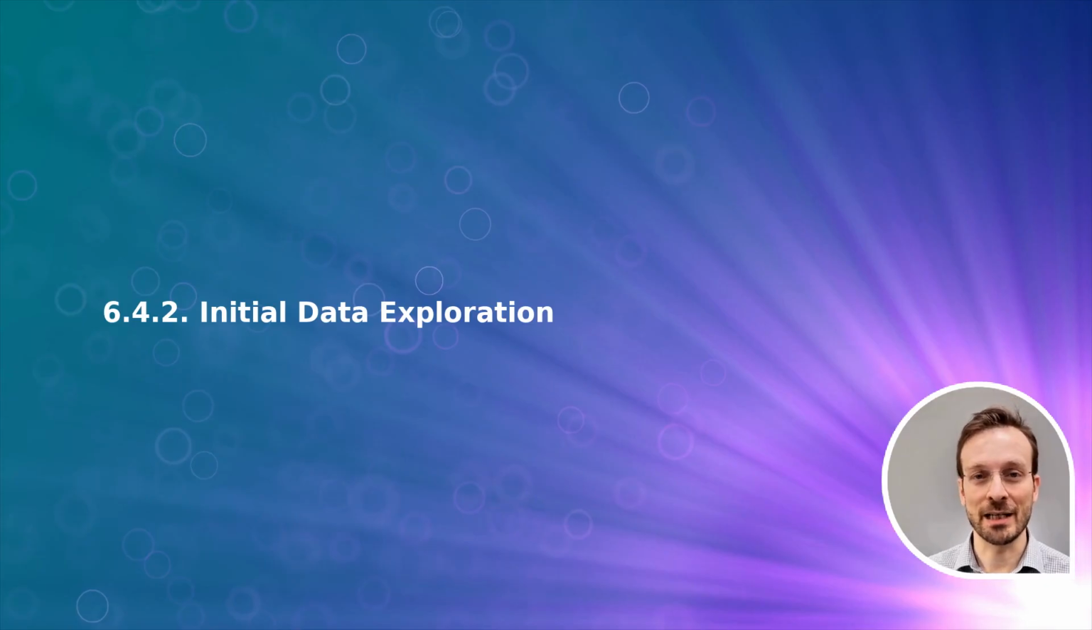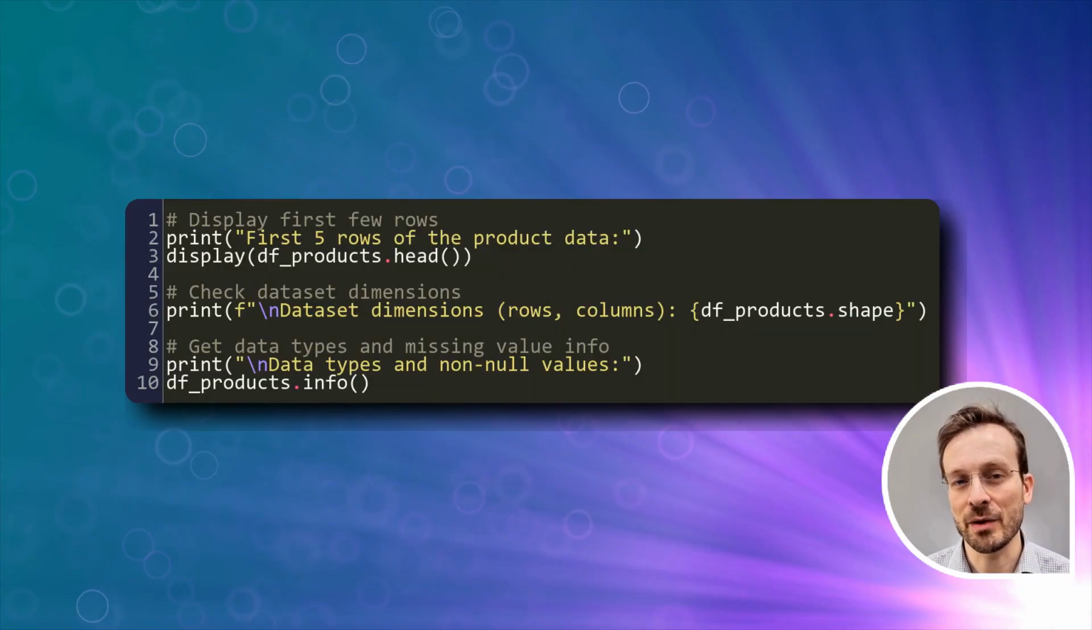Before analyzing any data, you should always explore its structure first. This is like getting to know your data before you start working with it. Here's how we do initial exploration. We use .head to display the first few rows, check the dataset dimensions with .shape, and use .info to get data types and missing value information. These 3 methods will tell you almost everything you need to know about your dataset structure.